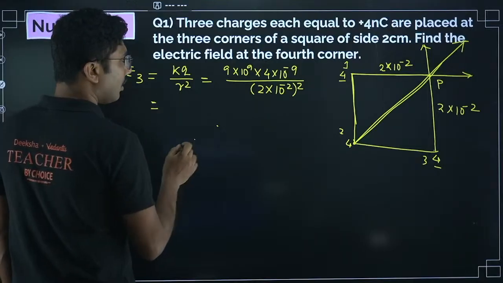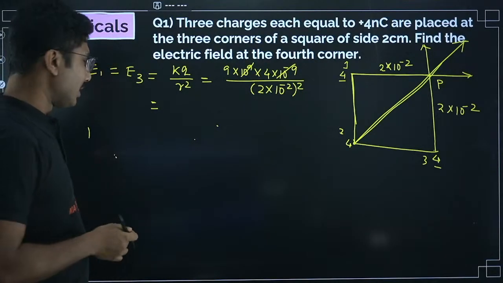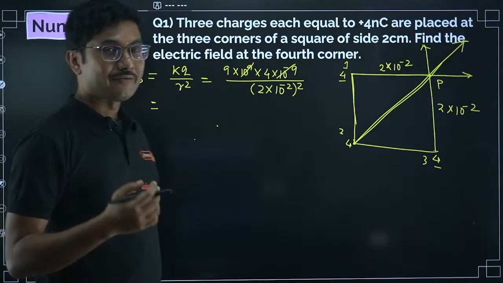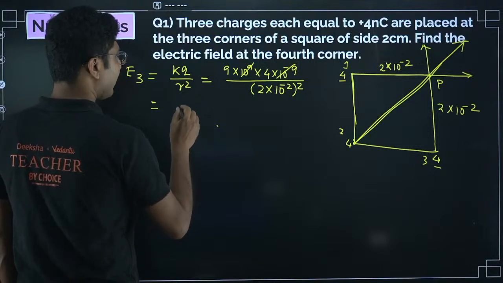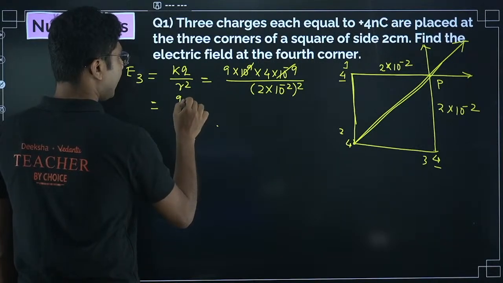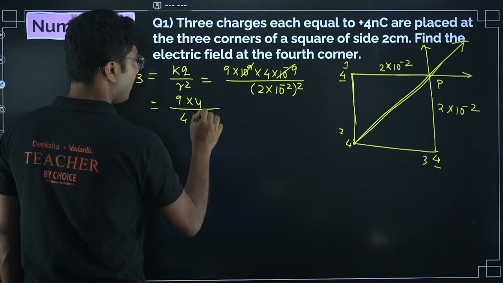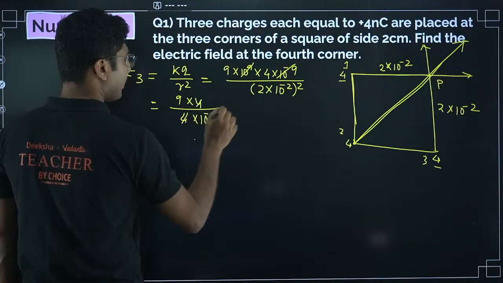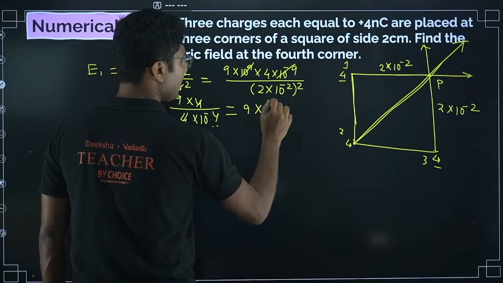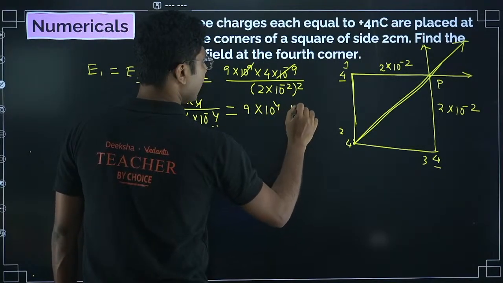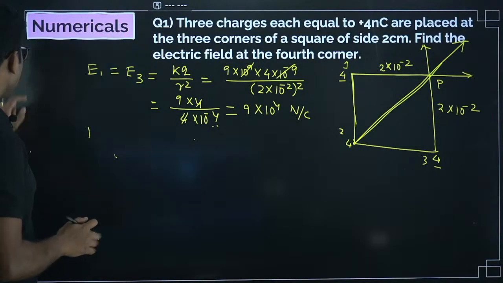Now last year one problem happened. They wanted to give you some value, but they mistyped one of the values, and students got confused. I hope that will not be repeated this year. So 9 into 4 divided by 4 into 10 to the power of minus 4. So 4 cancels, and 10 to the power of minus 4 goes up and becomes 10 to the power of plus 4. So this is the electric field, Newton per Coulomb. Try to add the units whenever it's possible. That will help you to remember the answer.